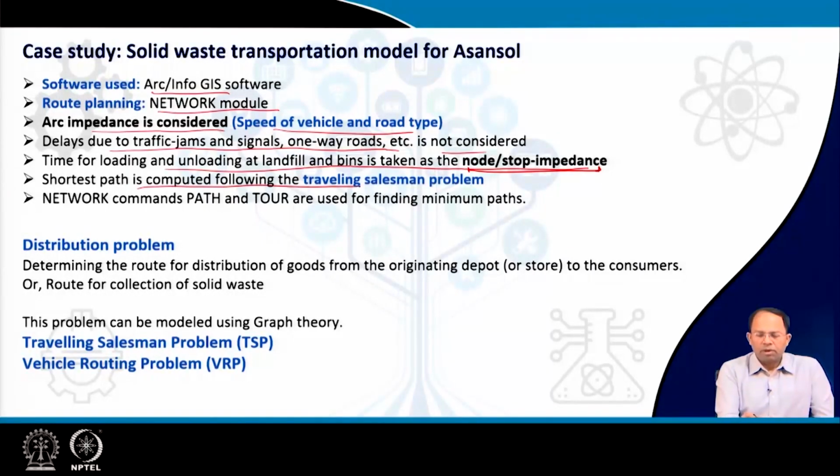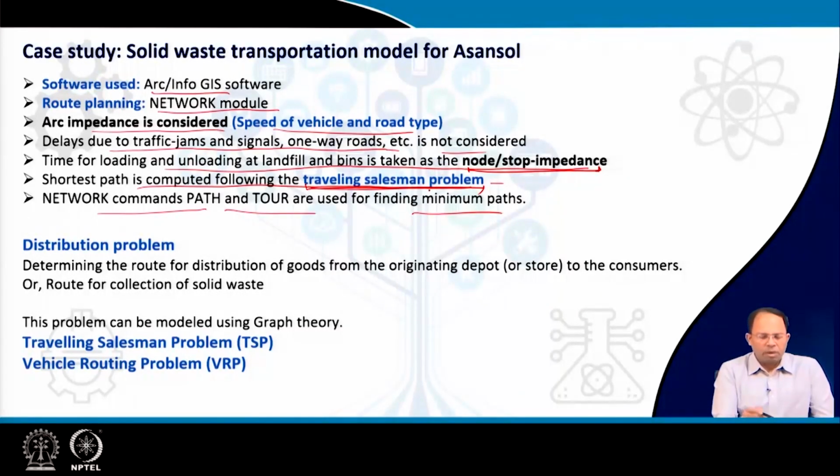Shortest path is computed following the traveling salesman problem, and network commands path and tour are used for finding minimum paths, right? So the traveling salesman problem computes the shortest route, not the shortest path. Shortest path is determined by Dijkstra's, but a combination of multiple shortest paths in sequence between different points, that's the shortest route, that is solved using a traveling salesman problem.